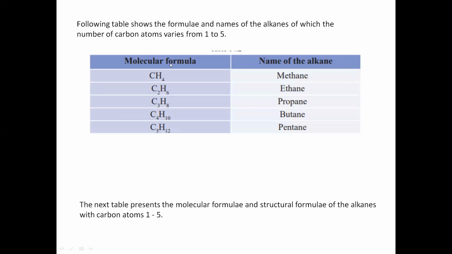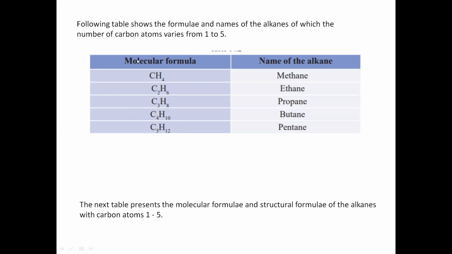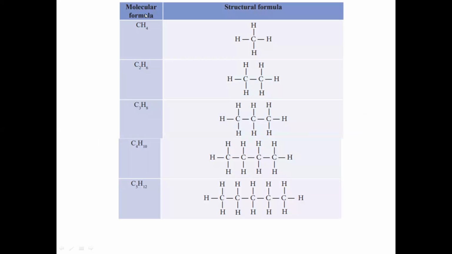Here you can observe the molecular formula and name of the alkanes from carbon number 1 to 5: methane, ethane, propane, butane, and pentane. This table contains molecular formulas as in the previous one, and here also the structural formula.